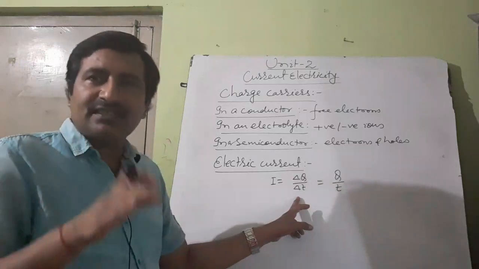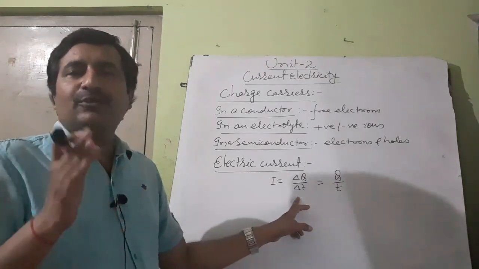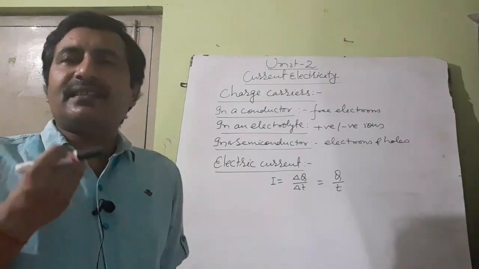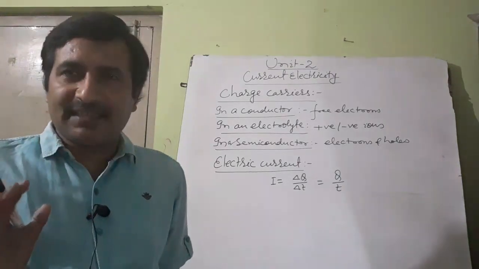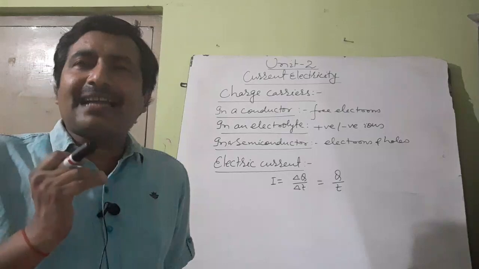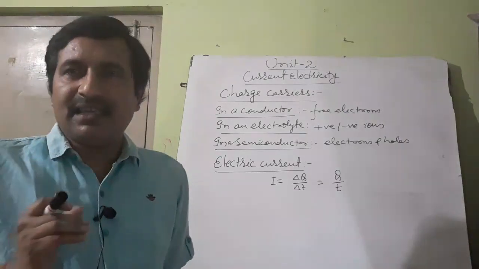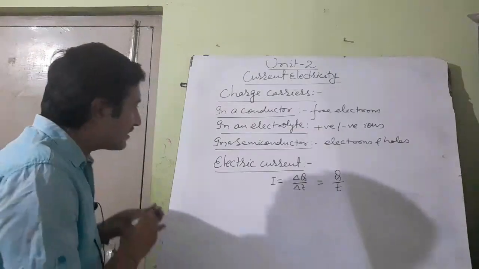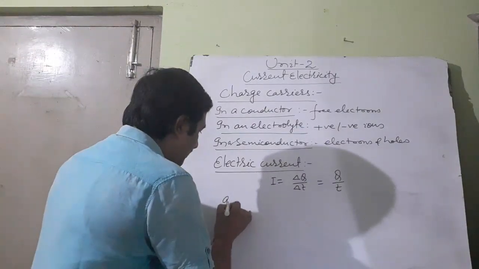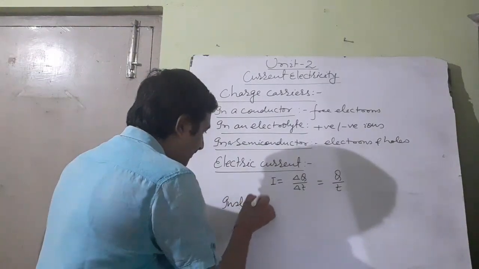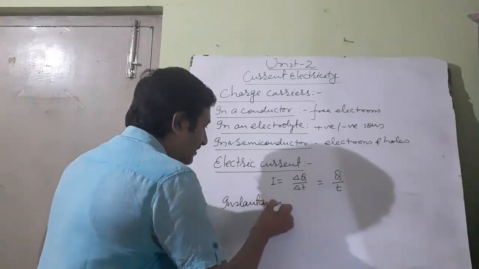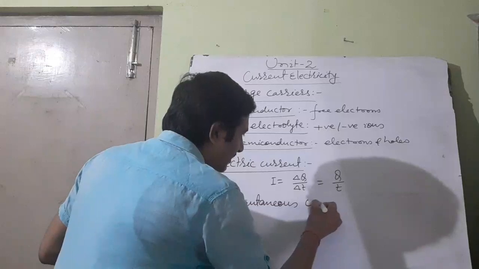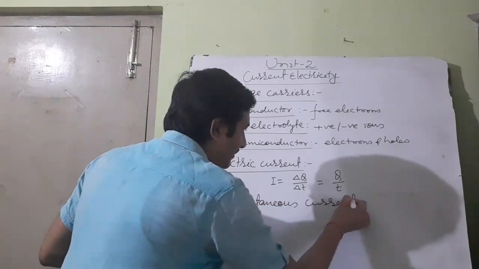Got it? So I is equal to delta Q by delta T is the expression for electric current if it is flowing steadily, or it is also told that it is the value of average current flowing through a conductor. Suppose the rate of flow of charge is varying, means charge is not flowing steadily through a conductor. Then we take instantaneous current. As you learnt about instantaneous velocity and instantaneous acceleration, we study about instantaneous current.